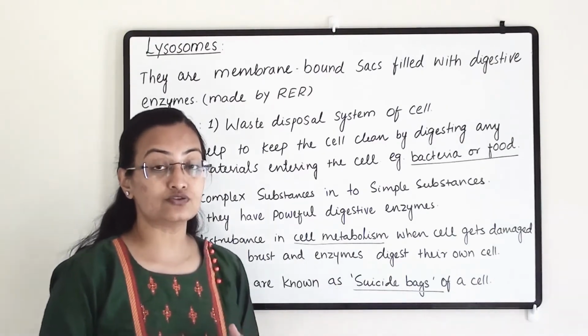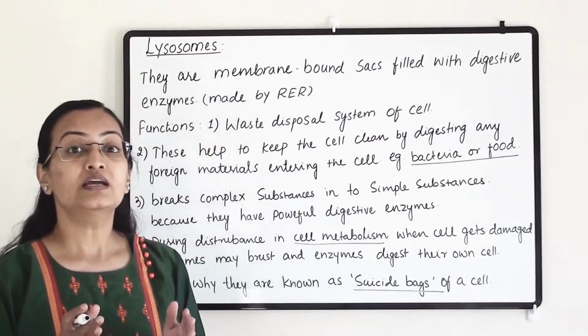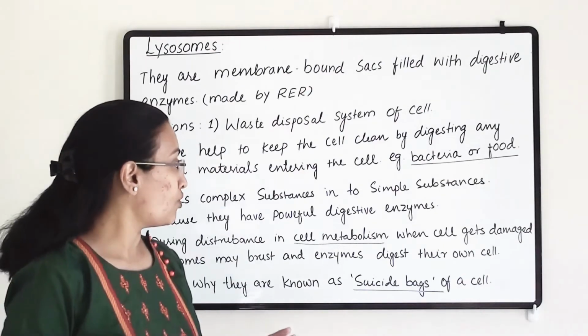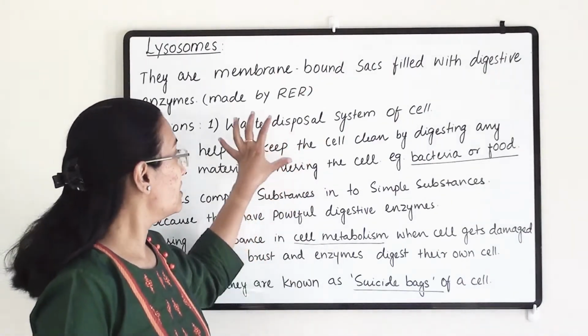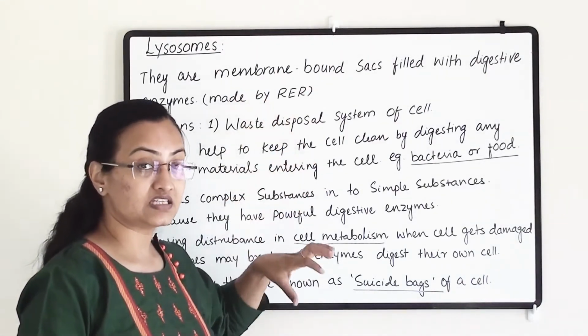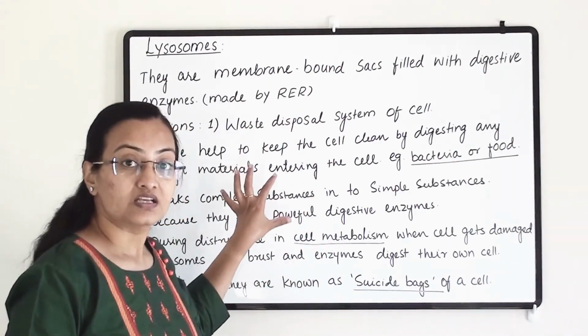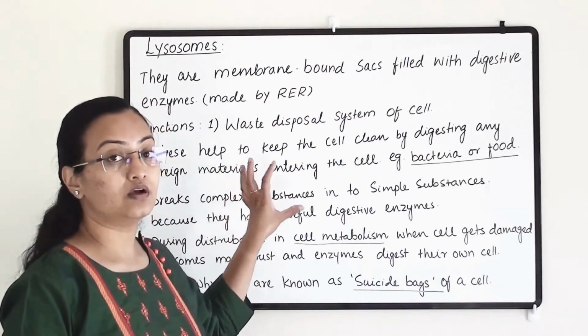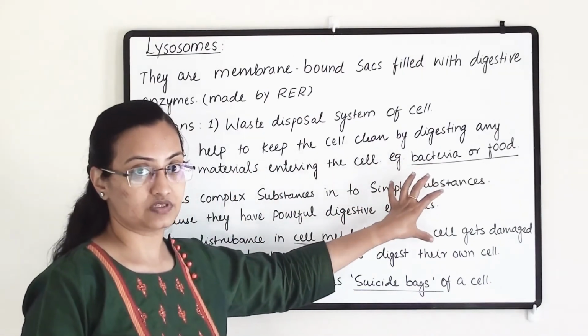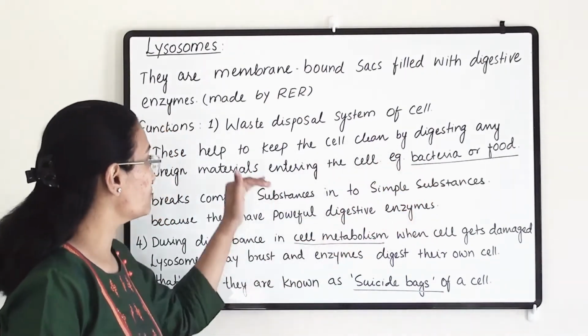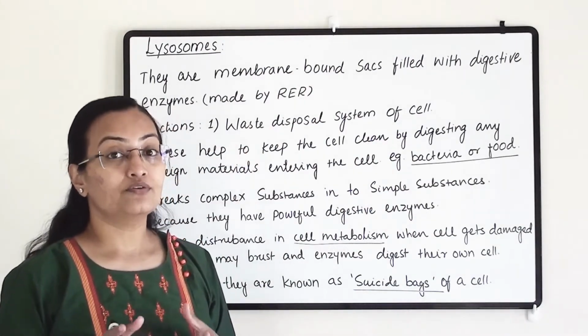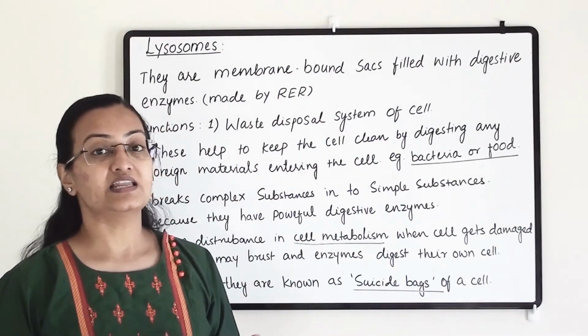So in turn, lysosome helps the cell to keep the cell clean because all the poisonous substances and waste substances will get digested. Along with that, it will also digest some of the complex substances and convert them into simple substances. So lysosome is a very important organelle of the cell as it will keep the cell clean.